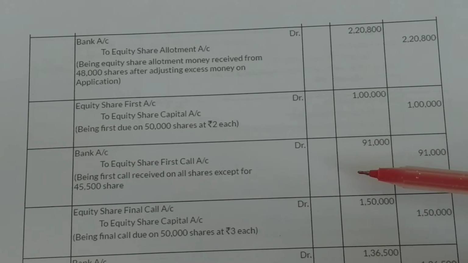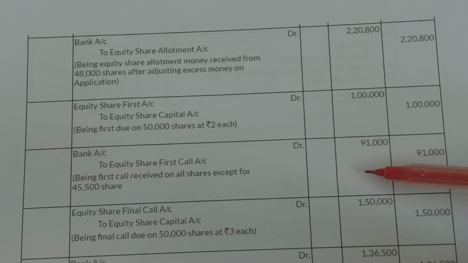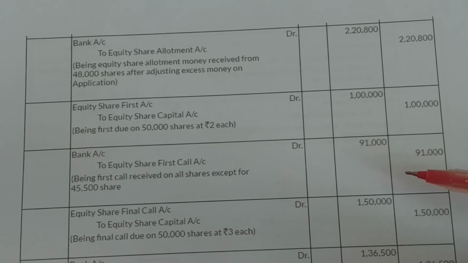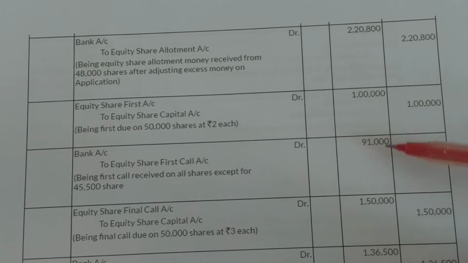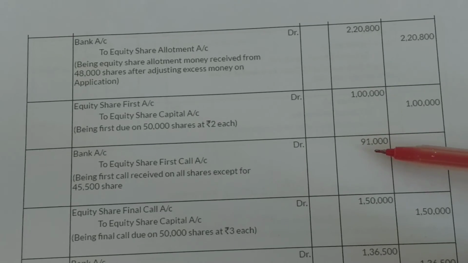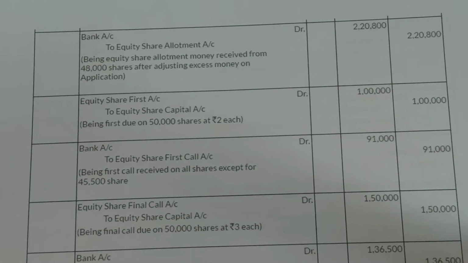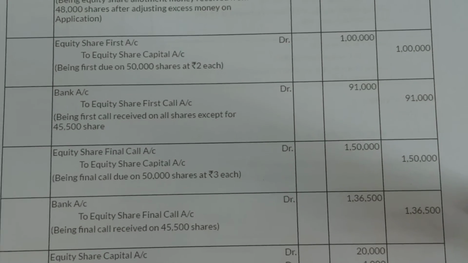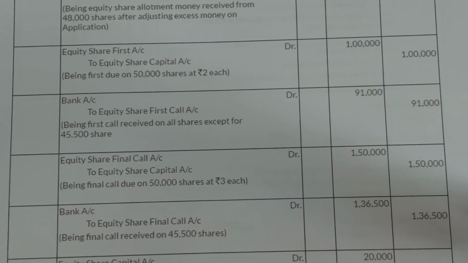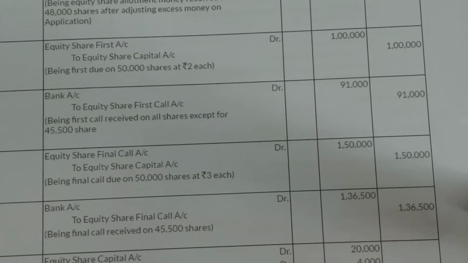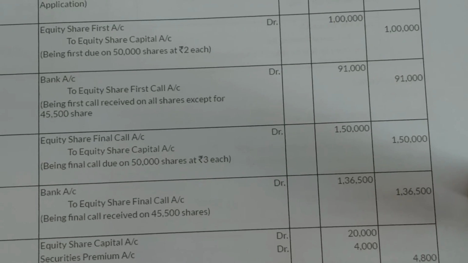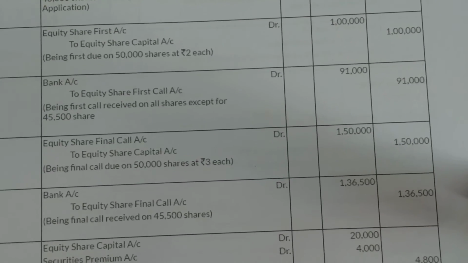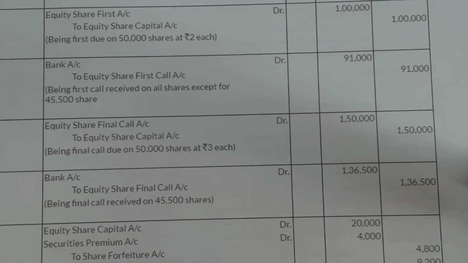So we do not receive that money from both the shareholders, from 2,000 shares and from 2,500 respectively, and the money which we finally receive after the calls in arrears is 91,000. We need to make a due entry for the next installment, that is equity share final call account, and then we will not receive the money from the equity share final call also. There is a calls in arrears from both the shareholders.